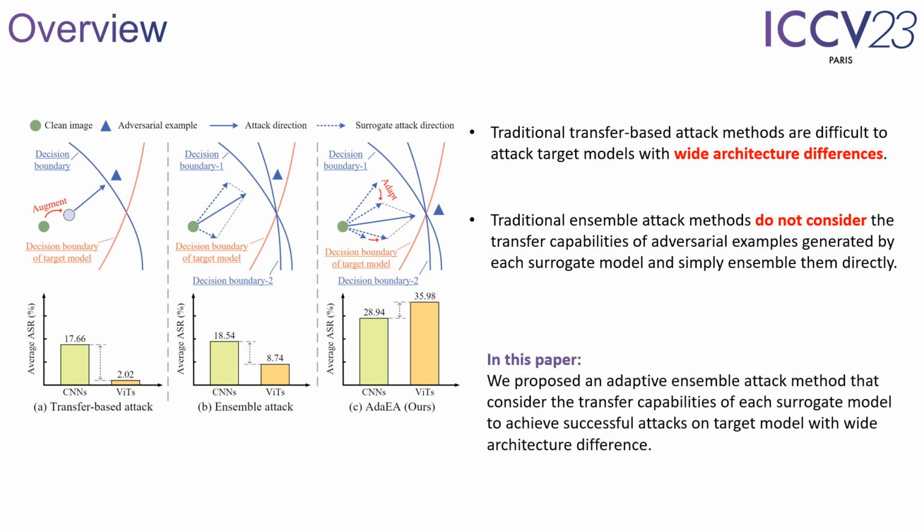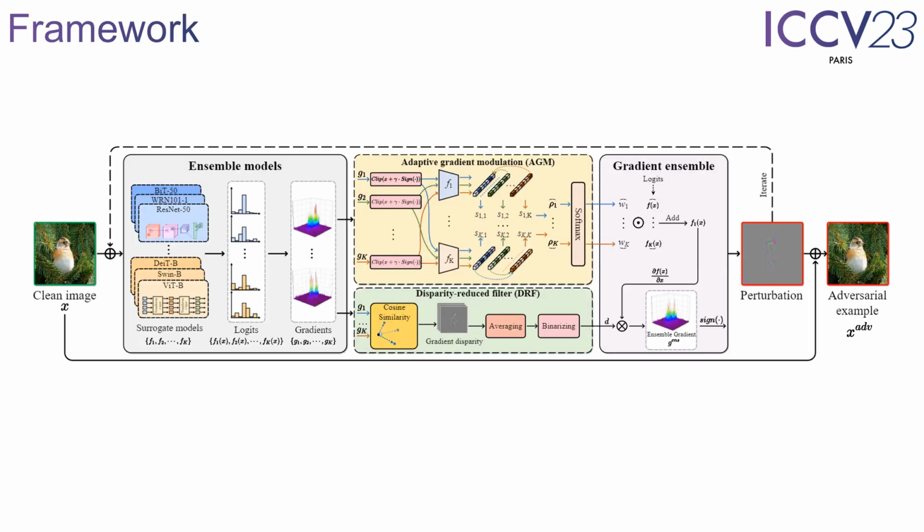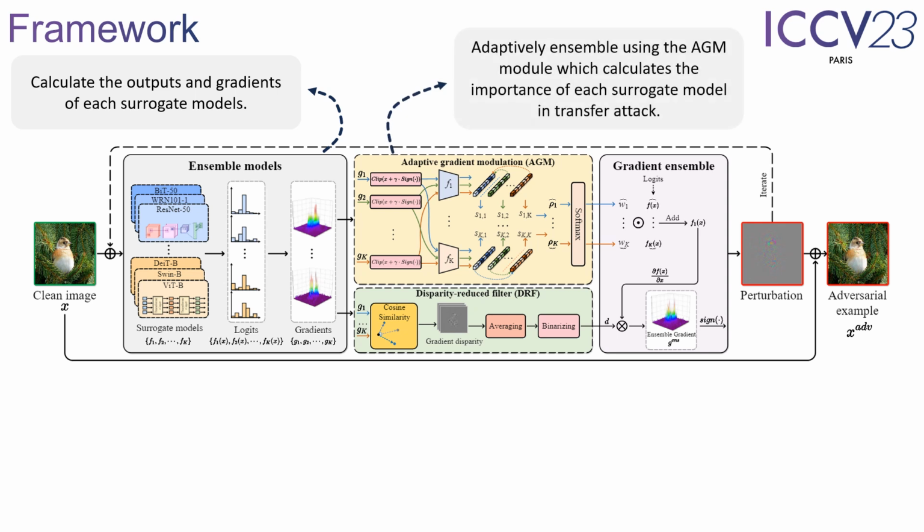In this work, we propose an adaptive ensemble attack method to address the problem mentioned above. We now introduce the framework of our attack method. Firstly, each surrogate model will predict the input images and output the predicted results. Then the AGI module generates the corresponding adversarial example based on the output of each surrogate model. We use the adversarial example to attack other surrogate models for transferability evaluation, and dynamically adjust the weight of each surrogate model in the ensemble attack based on the evaluation results.